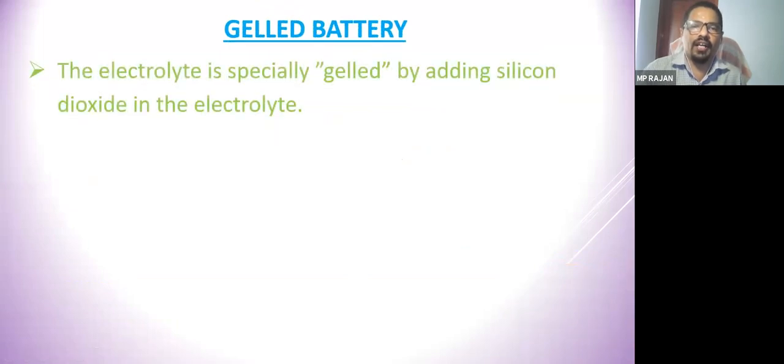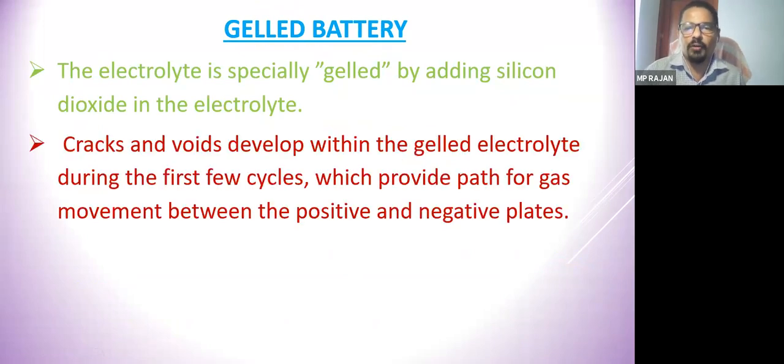And the VRLA battery can again be divided into the gelled battery. In the gel battery, the electrolyte is not in the water form. It is specially gelled by adding silicon dioxide to the H2SO4 electrolyte, making it a gel paste form. So there is no chance of spillage, of the electrolyte coming out.